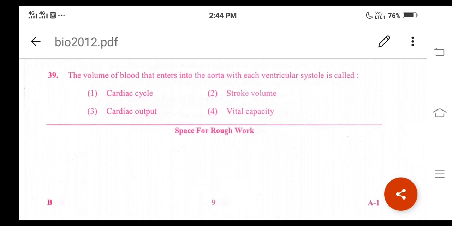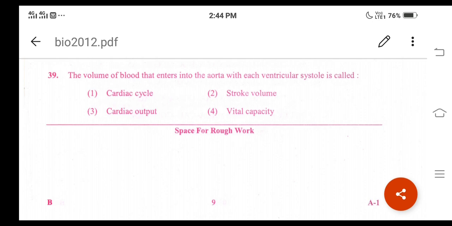Question number 39. What is the question here? The volume of blood that enters into the aorta with each ventricular systole is called. What are the different options given here? One is cardiac cycle, second is stroke volume, third is cardiac output, and fourth is vital capacity, right? The correct option for question number 39 will be option 2. It is stroke volume.